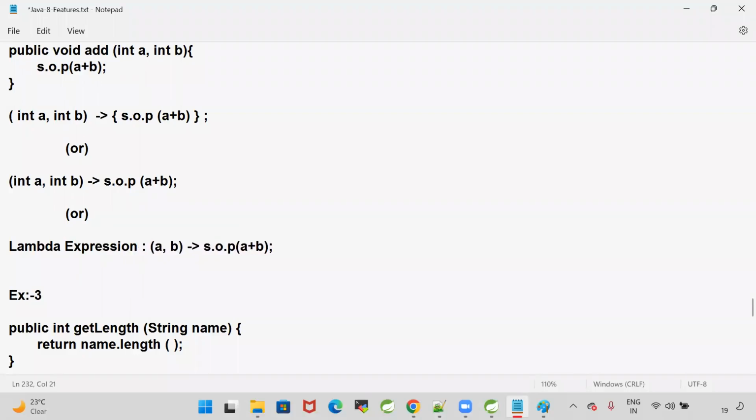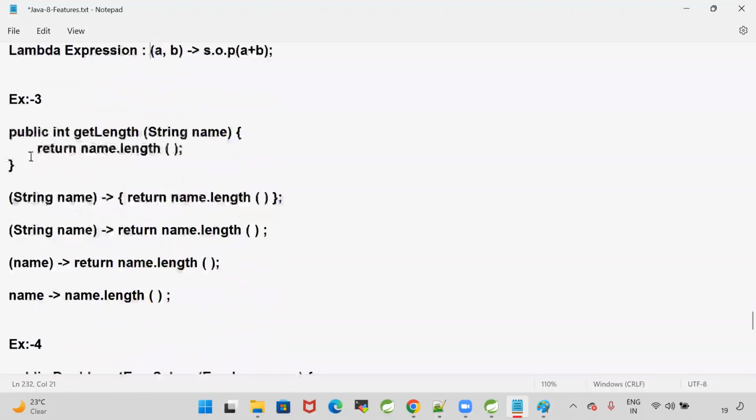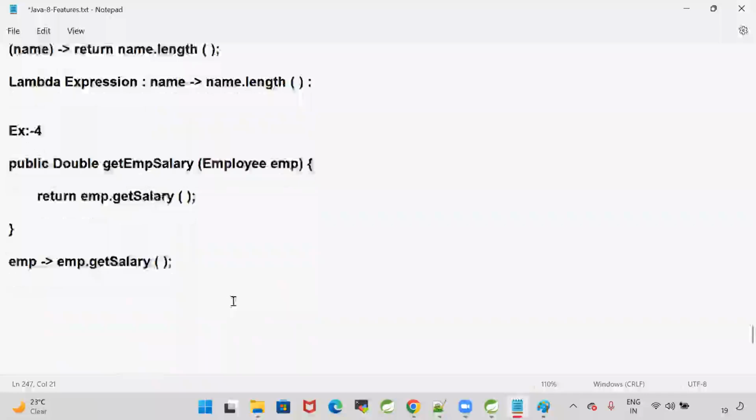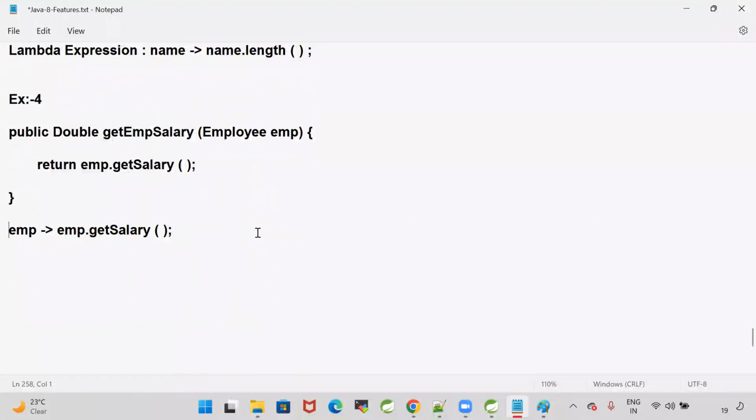Here I'm writing the Lambda expression. I'm taking the third method; this is our Lambda expression. I have taken the fourth method; for the fourth method, this is the Lambda expression. I hope now you got the clarity on how to write Lambda expressions. Lambda means no name, no return type, and no modifier.